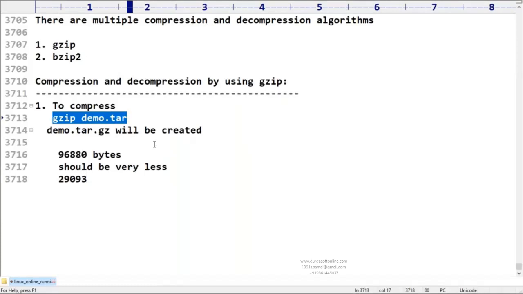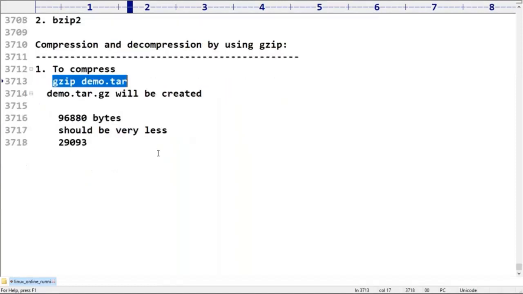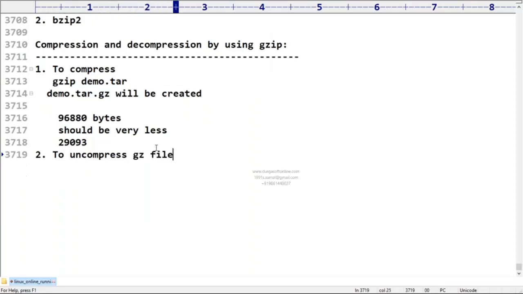Clear, right? Now the receiver has to uncompress this gz file.